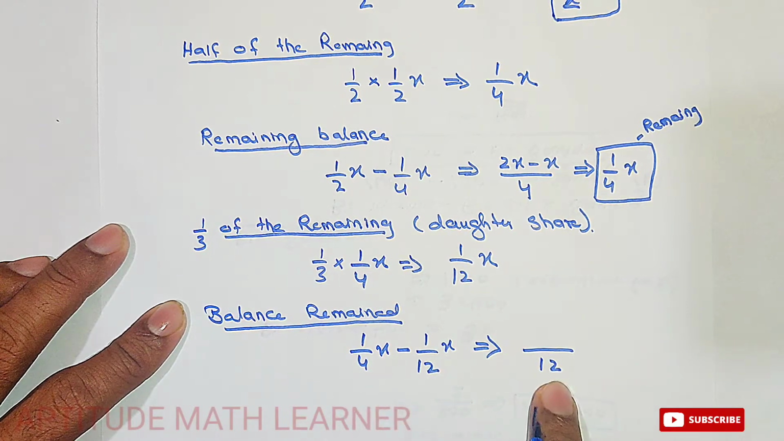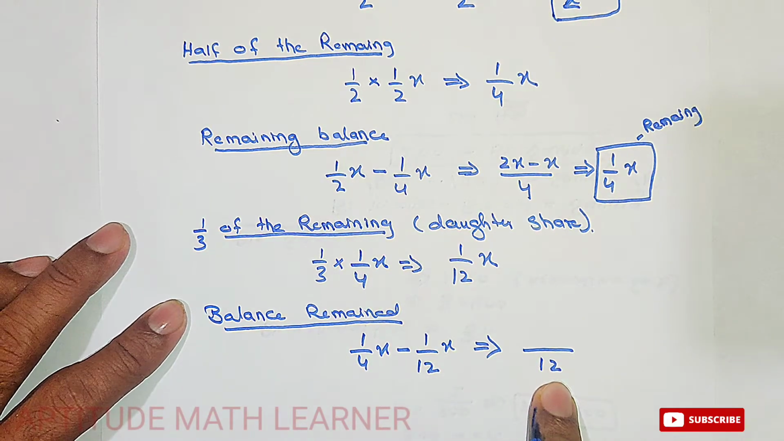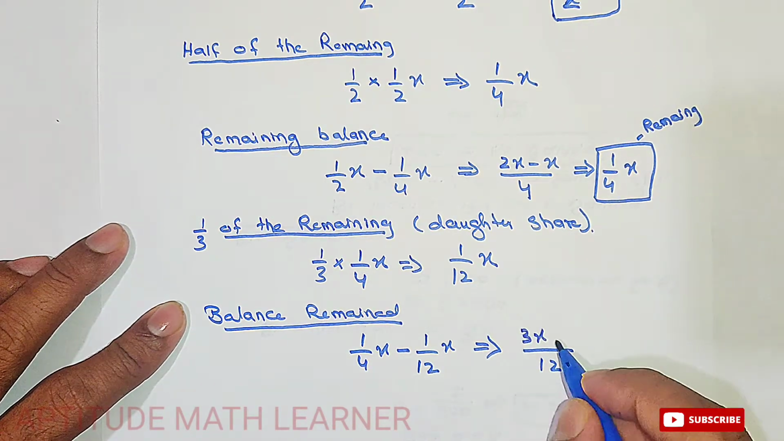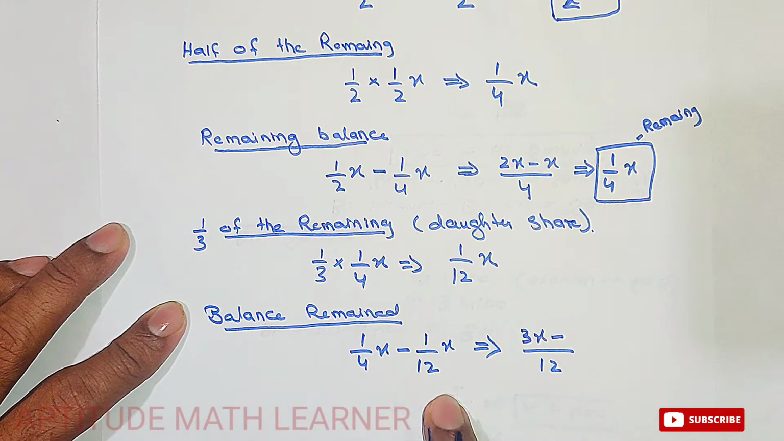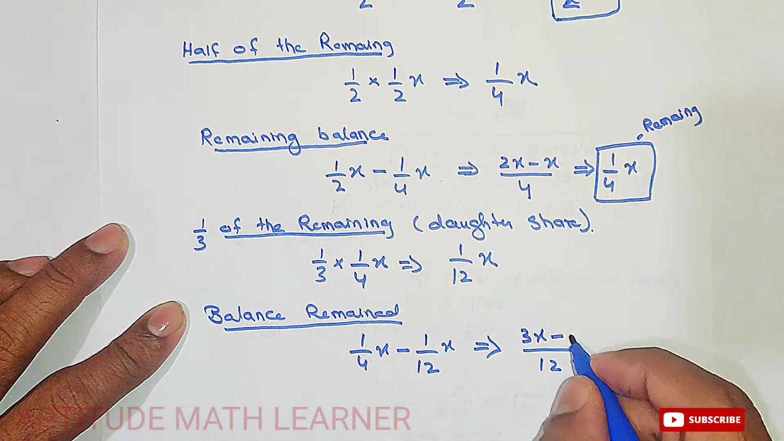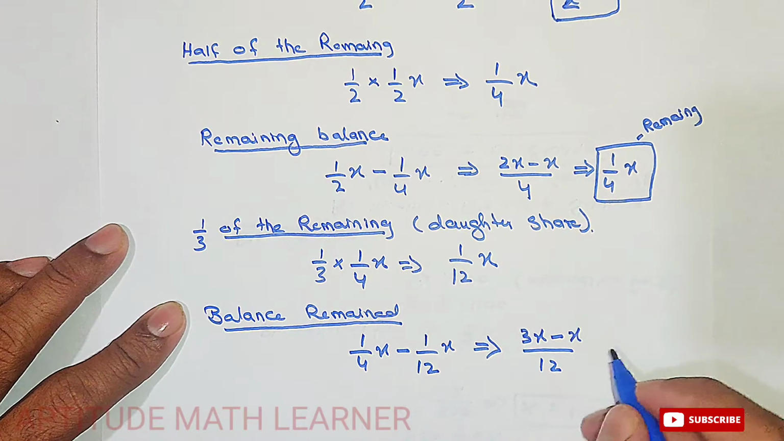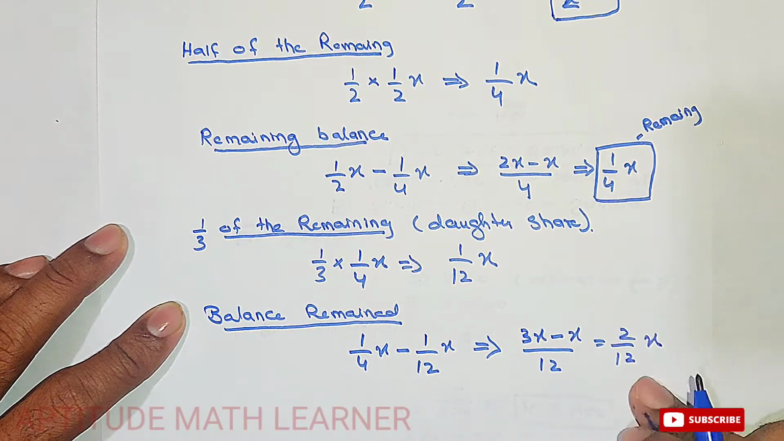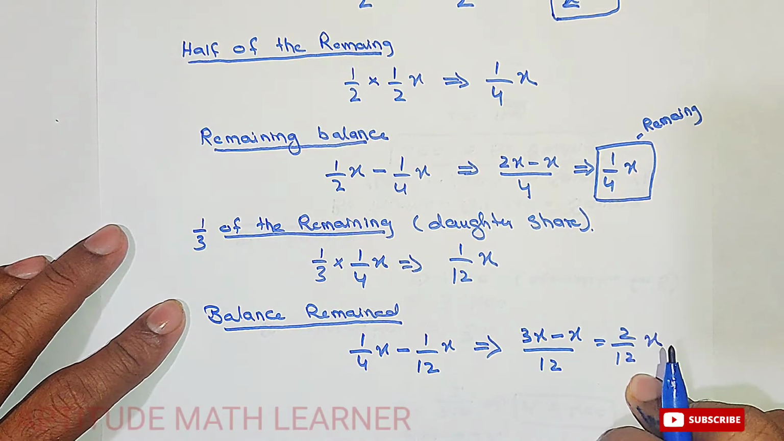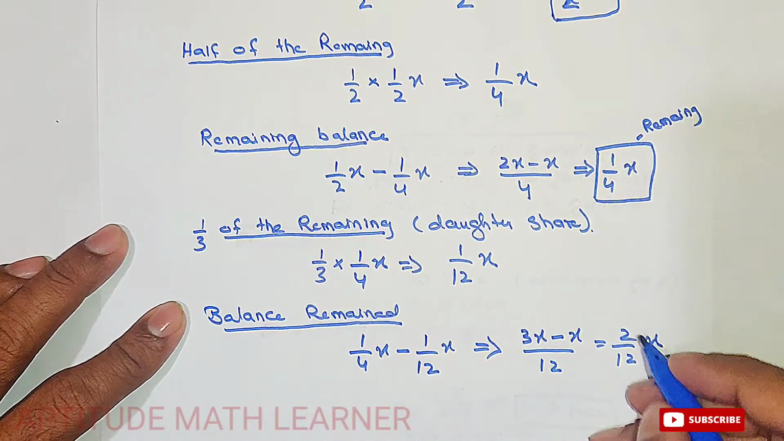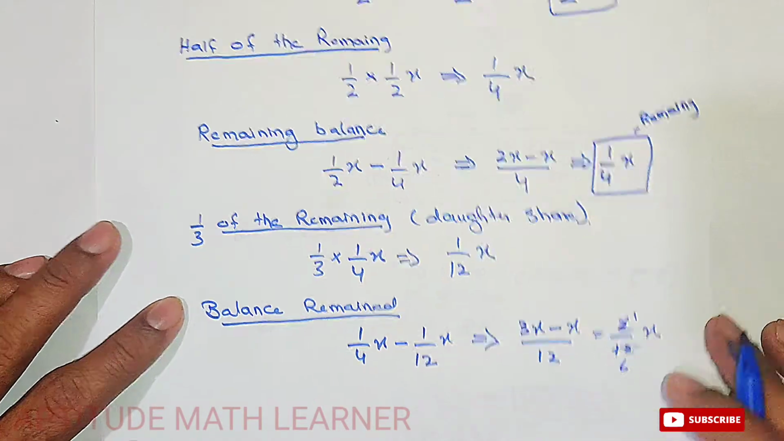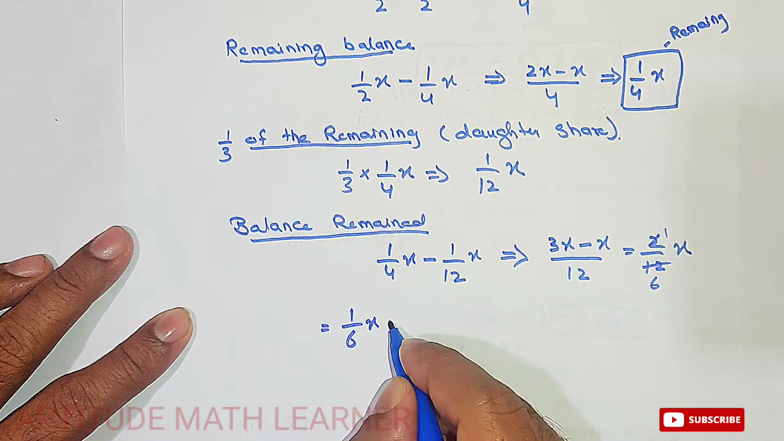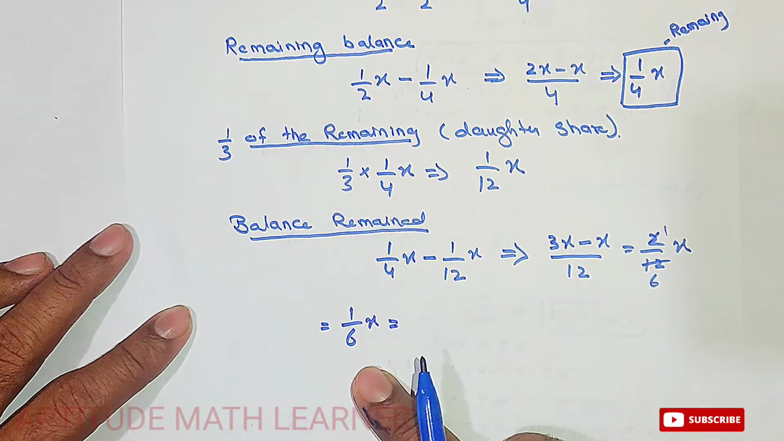So 12 divided by 4, we get 3, and this becomes 3x, and 12 cancels with each other and we get the answer that is x. And now we have 2 upon 12 x. Now this amount remains from the whole cash reserve. So 2 ones are 2, 2 sixes are... so here we got the answer 1 upon 6 x. Now this is the share of the daughter.